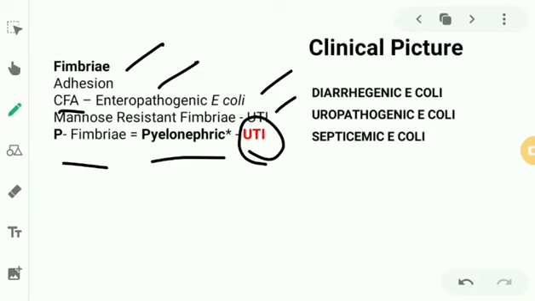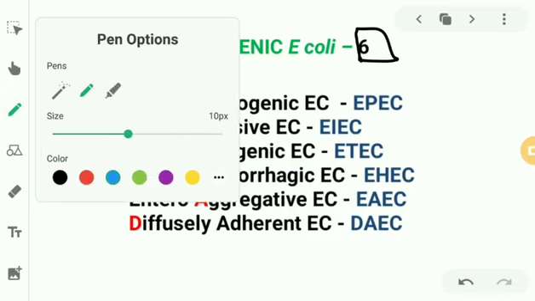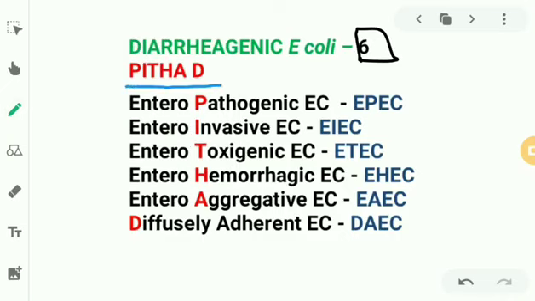Now, talking about diarrheagenic E. coli, the E. coli which can cause diarrhea, there are 6 types, and please remember the mnemonic PIDA D. So these are the 6.